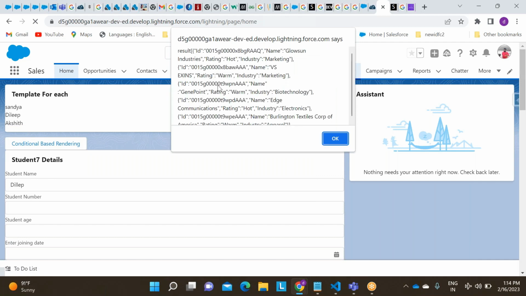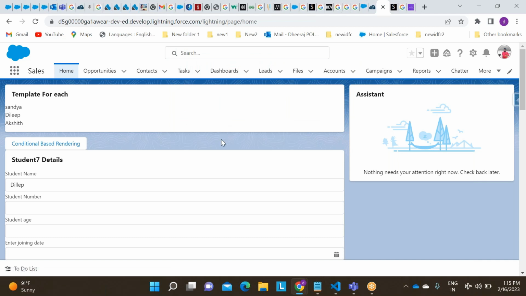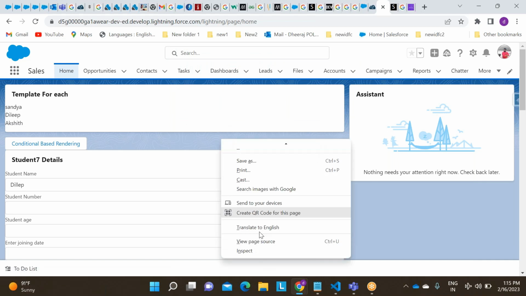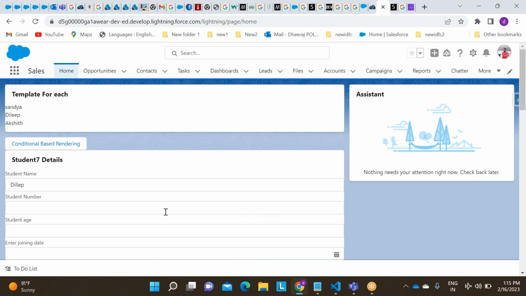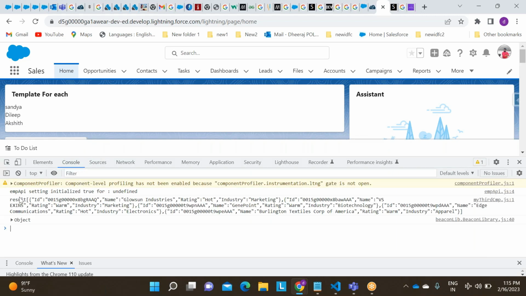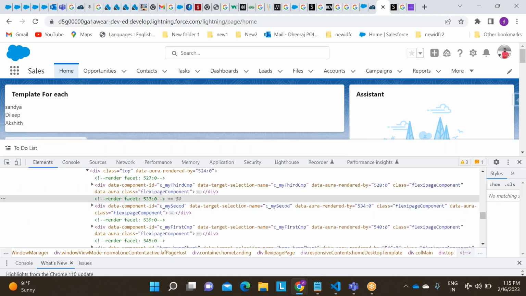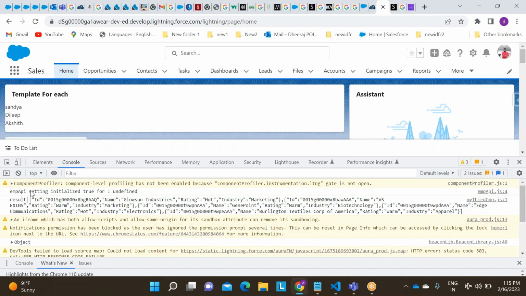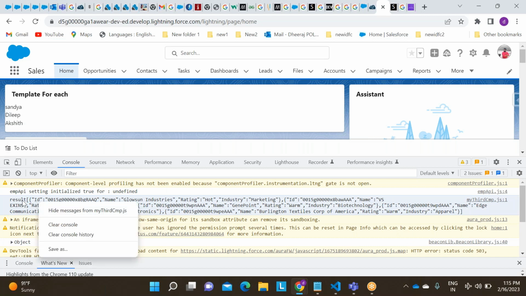See, now you are able to see the result, right guys? This is the result I got, which you have seen in system.debug. Click on inspect, go to console. See, I can see my result. Guys, can you see the result? What is the format of this result?